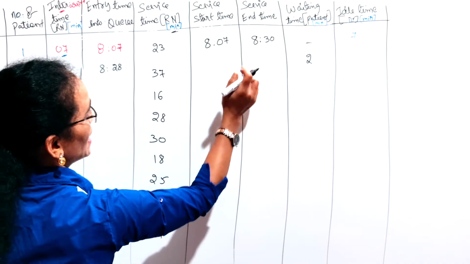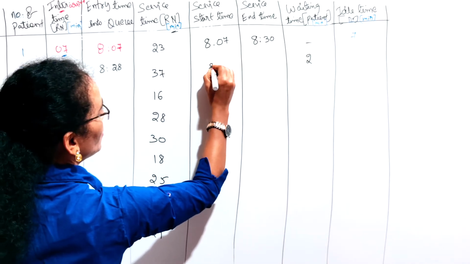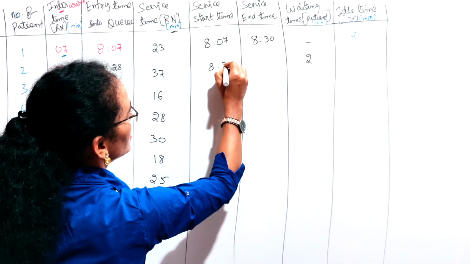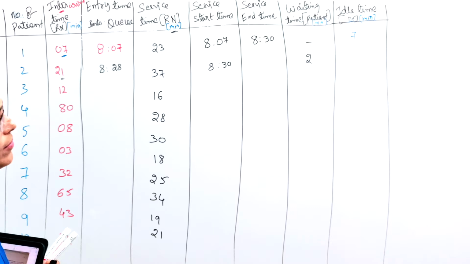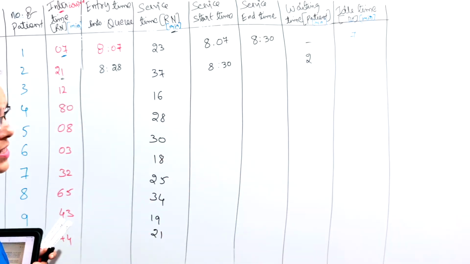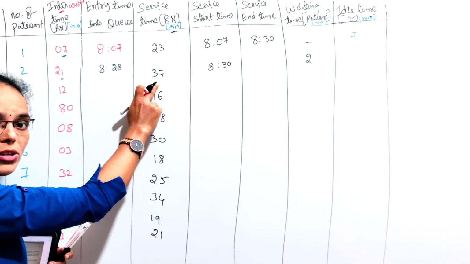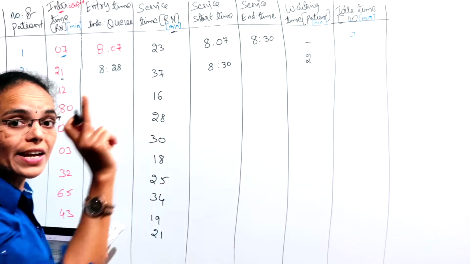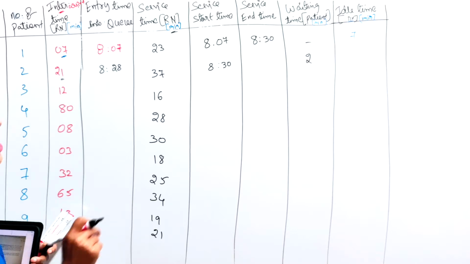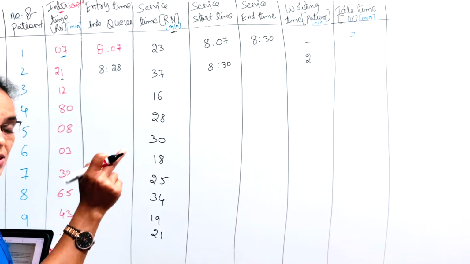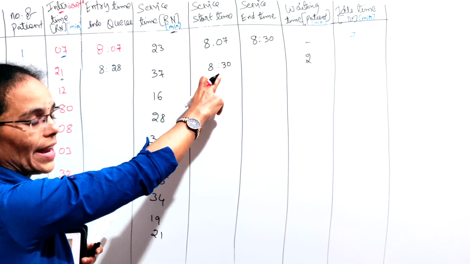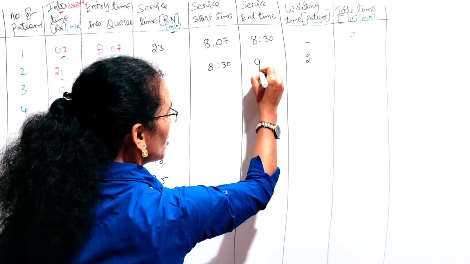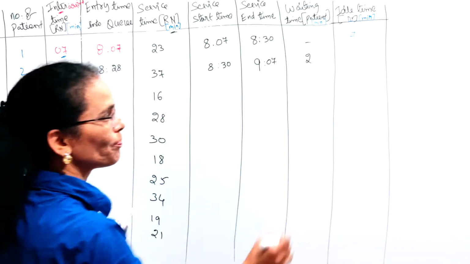So when did the service start here? At 8:30, after finishing the service of the first patient, the second patient's service started. How much time did the doctor take? The doctor has taken 37 minutes to treat this second patient. The service started at 8:30 and lasted 37 minutes, so the doctor was with the patient till 9:07.